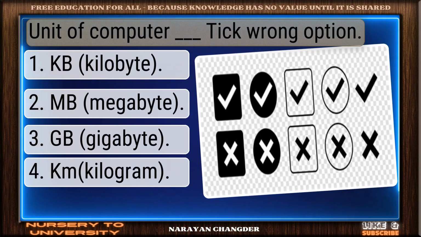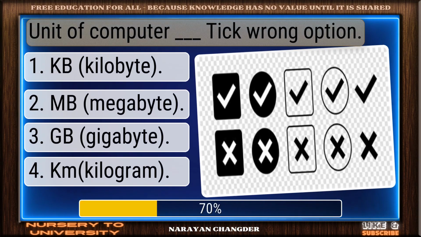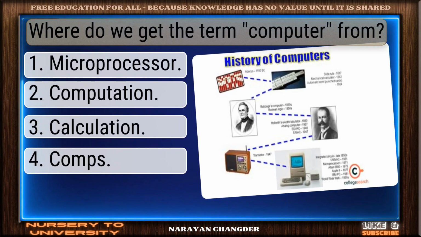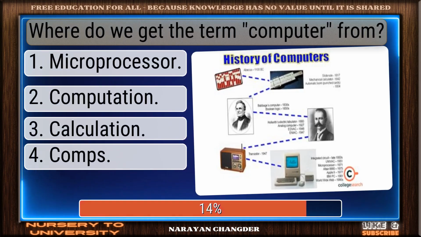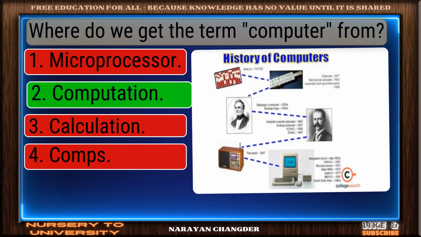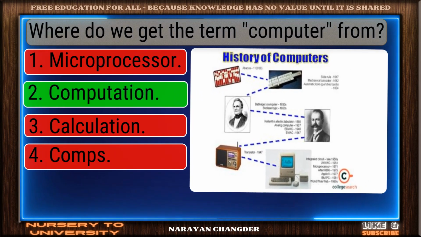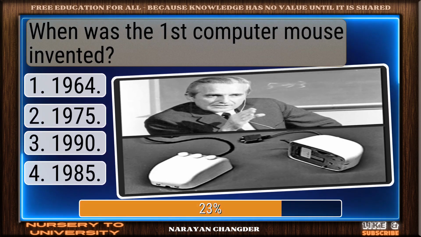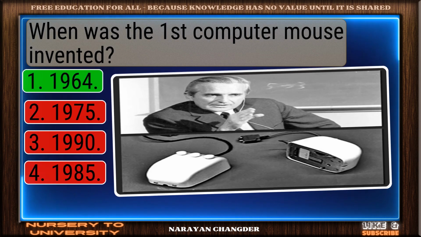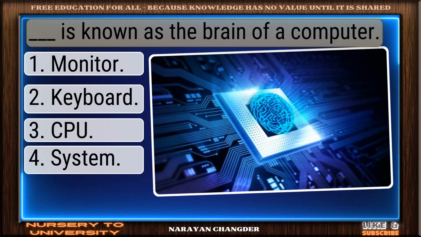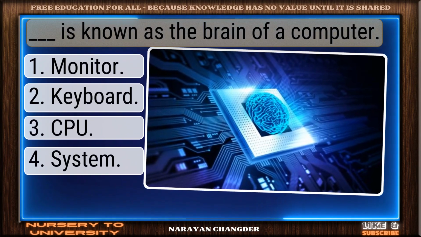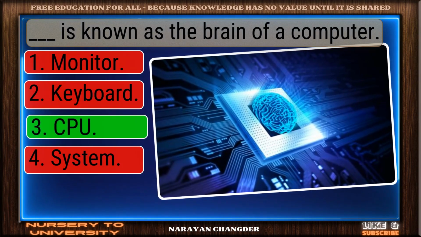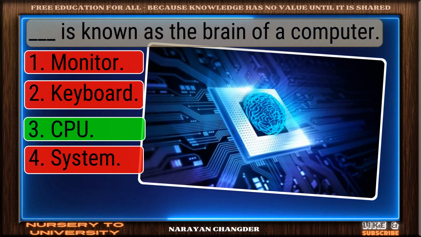Unit of computer dash tick wrong option. Exactly. KM makes sense. Where do we get the term computer from? Nicely done. Computation is solid. When was the first computer mouse invented? 1964 is true. Dash is known as the brain of a computer. Sharp thinking. CPU is right.